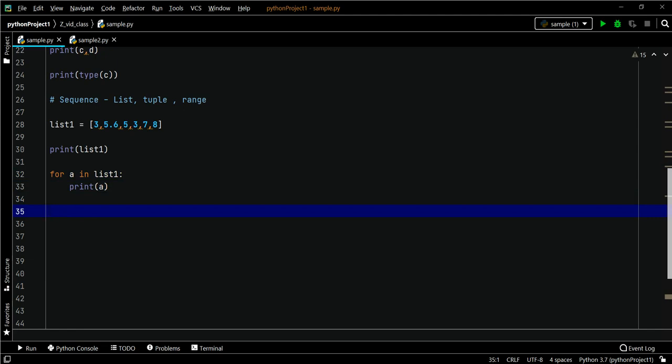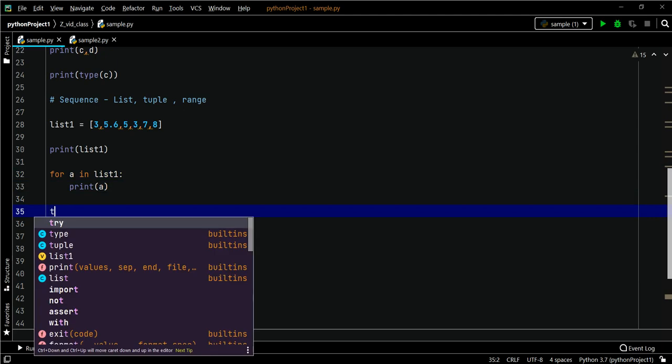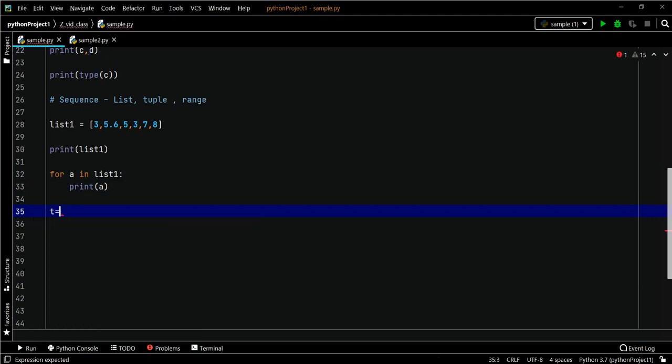Let's see tuple. Not like a list, tuples cannot be modified. Its structure is static, but lists can be modified during the execution of the program as well. Let's see the example for tuple. You cannot add or delete any elements from the tuple.